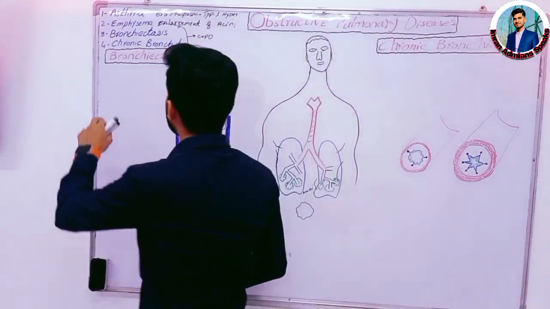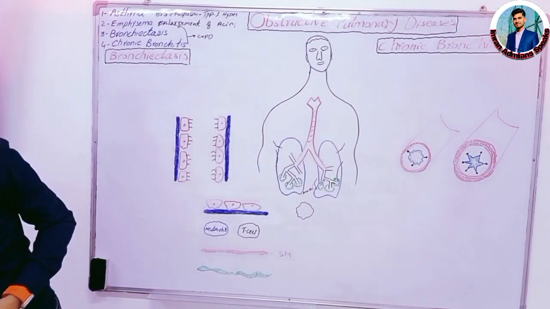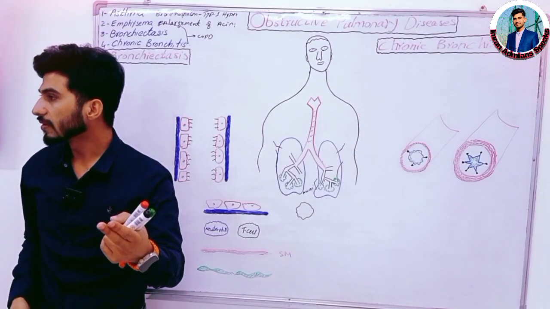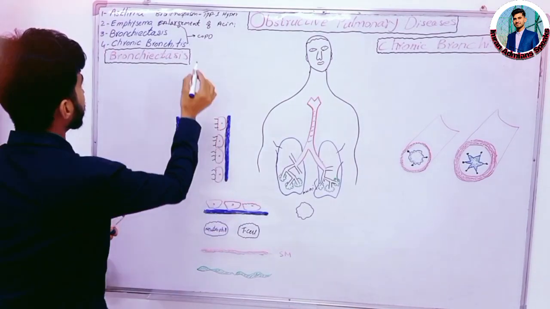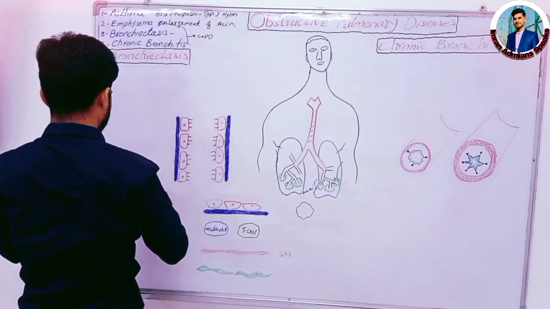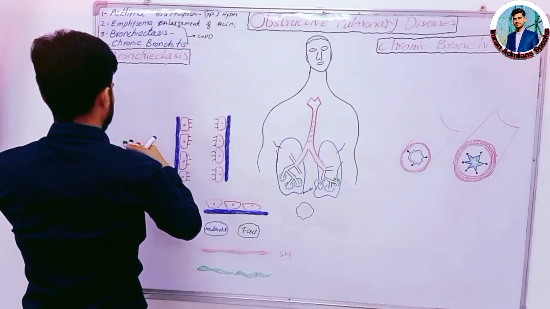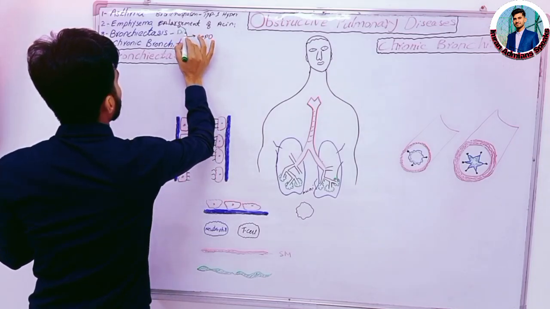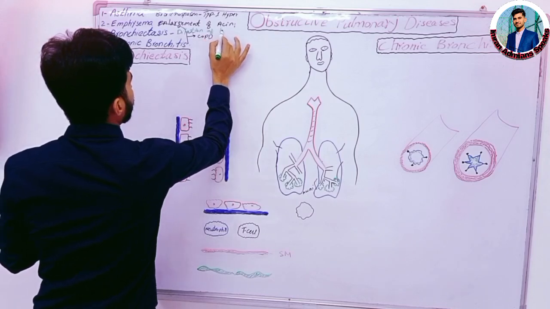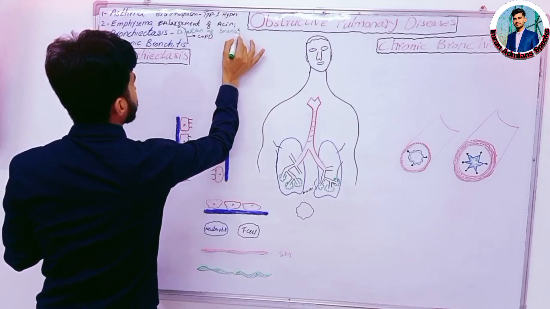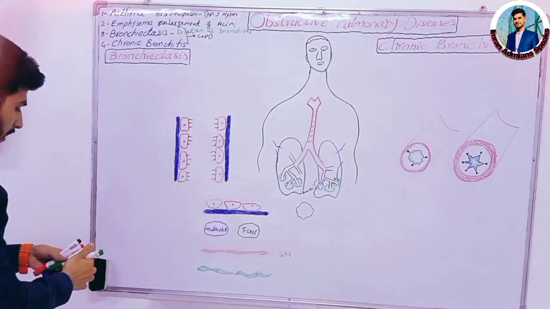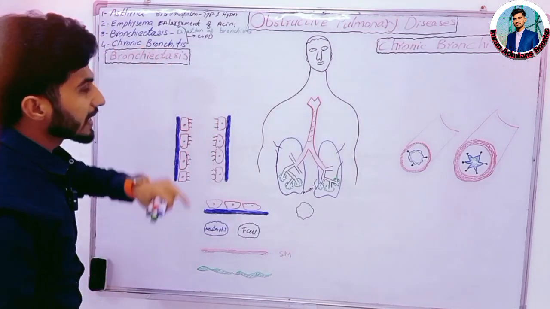Now, what is bronchiectasis? Bronchiectasis is the permanent dilation of the bronchioles. And what is chronic bronchitis?